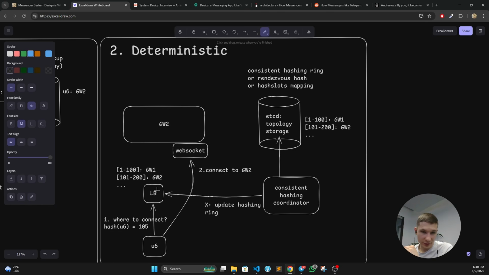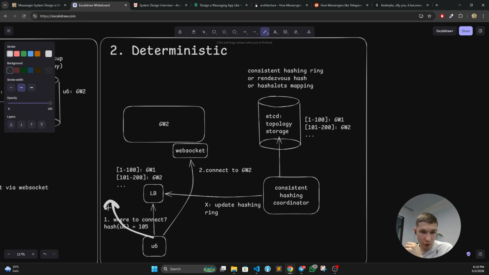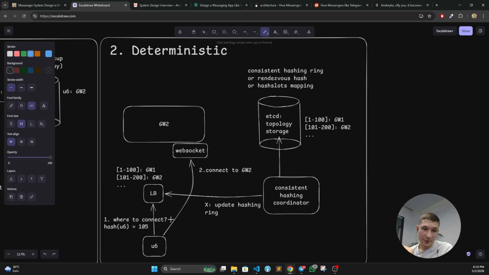So this, by the way, is load balancer L7 as well. The user is connecting to this load balancer, and the load balancer already knows where this user should be. So even if this user connects to a different load balancer, it still knows that user 6, let's say in this case, is going to be connected to gateway node 1 because it's in this range, right? And then user 6 is going to directly connect through WebSocket as well, but the gateway node does not need to have any REST endpoint anymore because the load balancer in this way is kind of a router. The problem here is that we need to maintain a coordinator, which should be a single replica in the system.